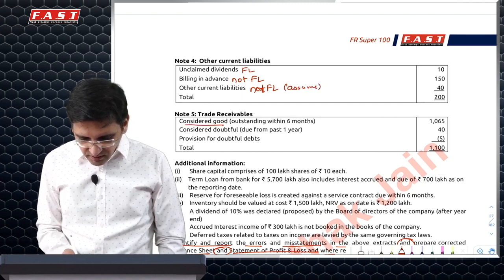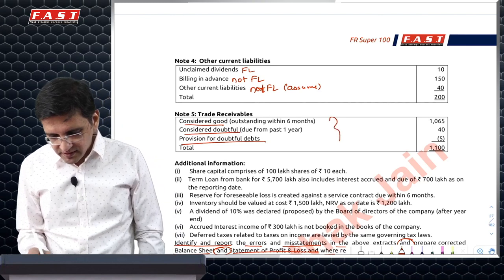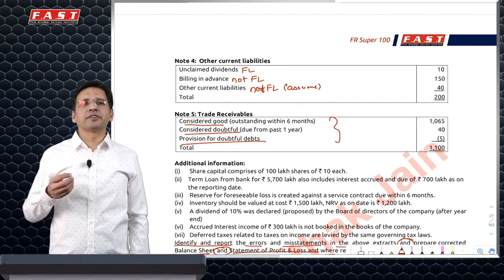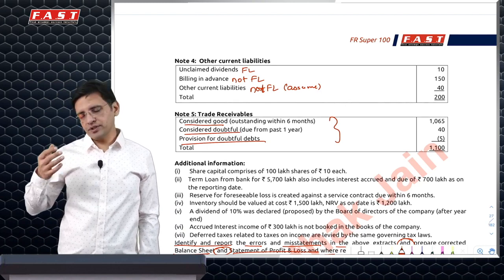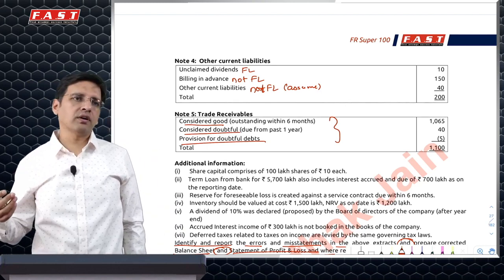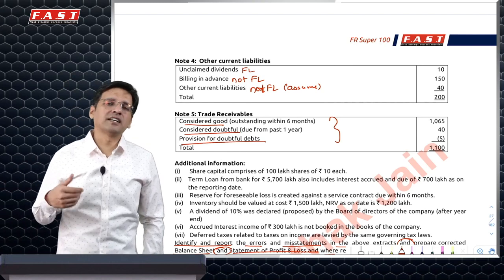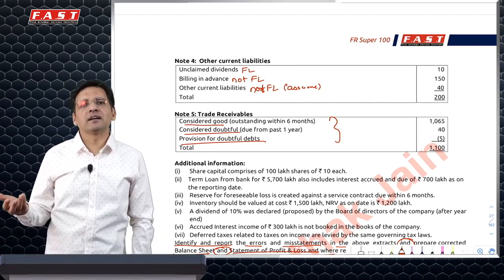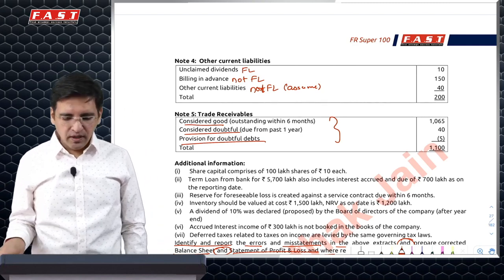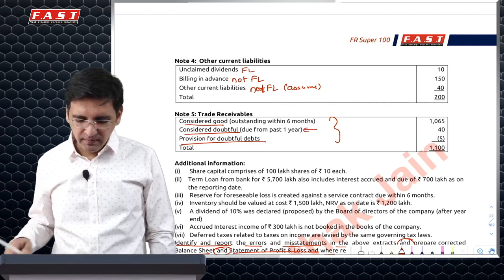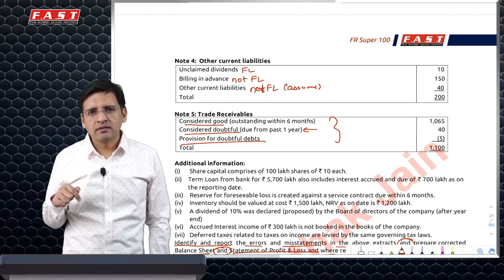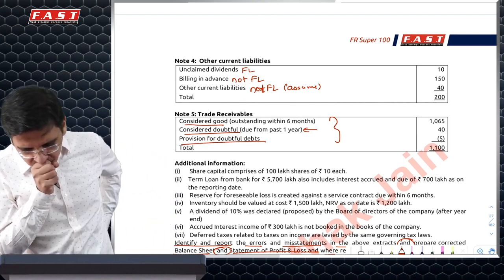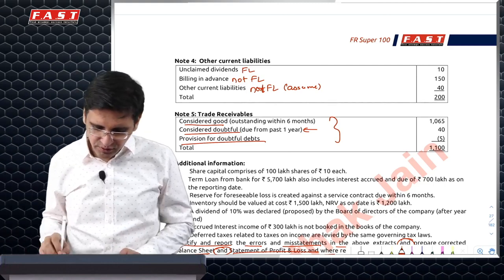Trade receivable considered good, doubtful, provision for bad debt. This is not the way we present nowadays. We say considered good secured, good unsecured, significant increase in credit risk and credit impaired. So here doubtful, we'll have to rename it as trade receivables with significant increase in credit risk. Okay, we'll show it under financial asset.